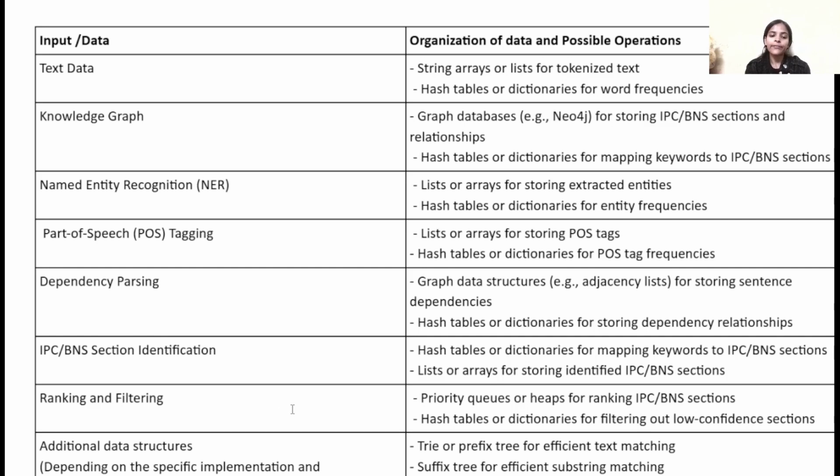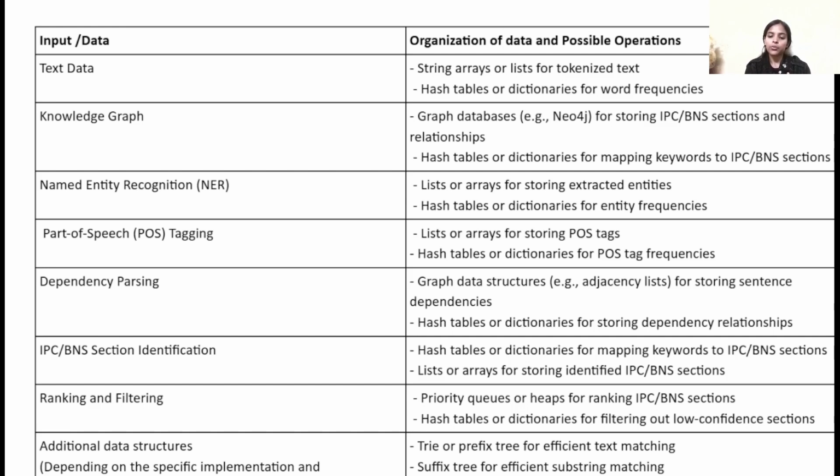In case of ranking and filtering, we use priority queues or heaps for ranking IPC BNS sections, and also a hash table or dictionary for filtering out low confidence and high confidence sections. The additional data structures which we use are the trie or prefix tree, which is for efficient text matching, and the suffix tree, which is efficient for substring matching.